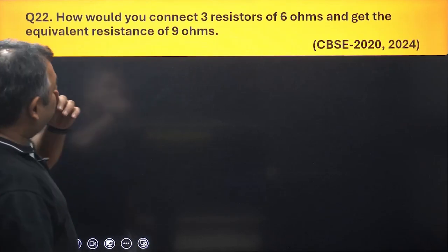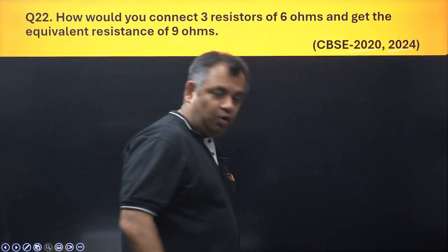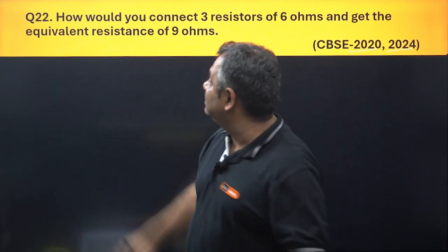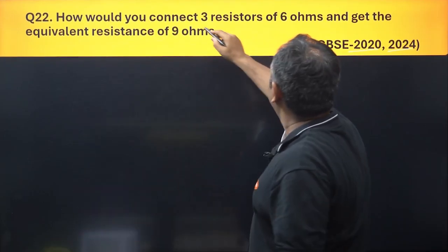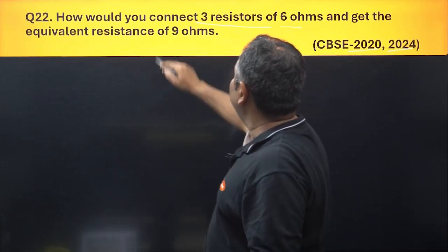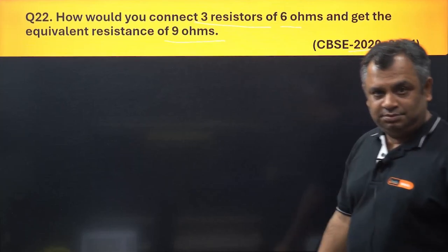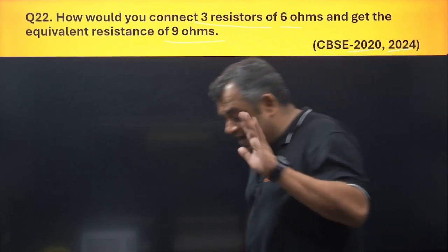Okay, so this has come in 2020 and 2024. Similar kind of question which says, how would you connect 3 resistors of 6 ohms each to get an equivalent resistance of 9 ohms?